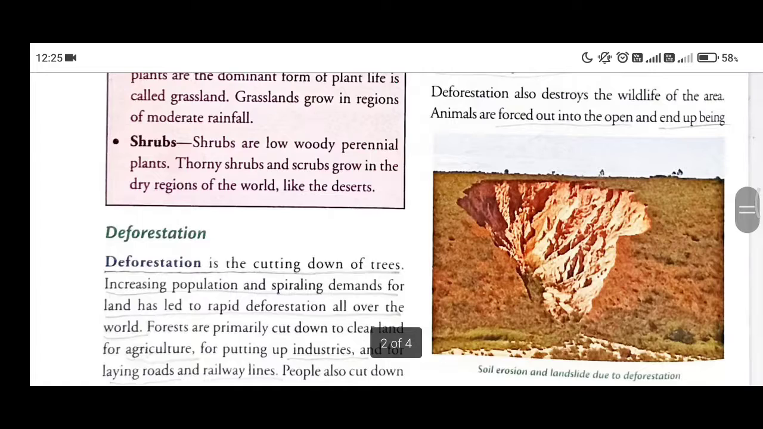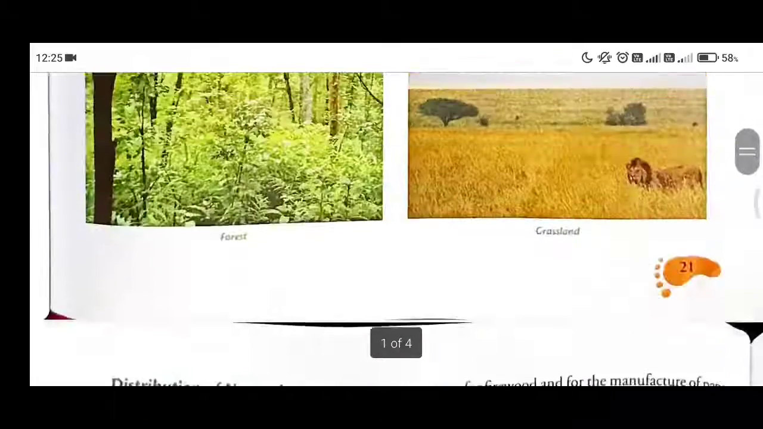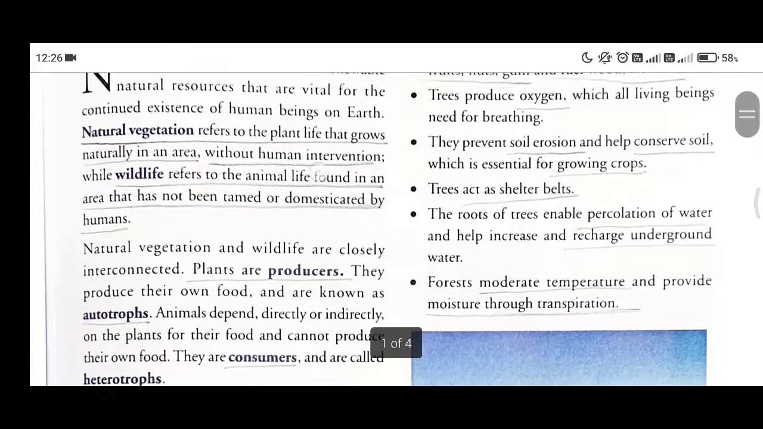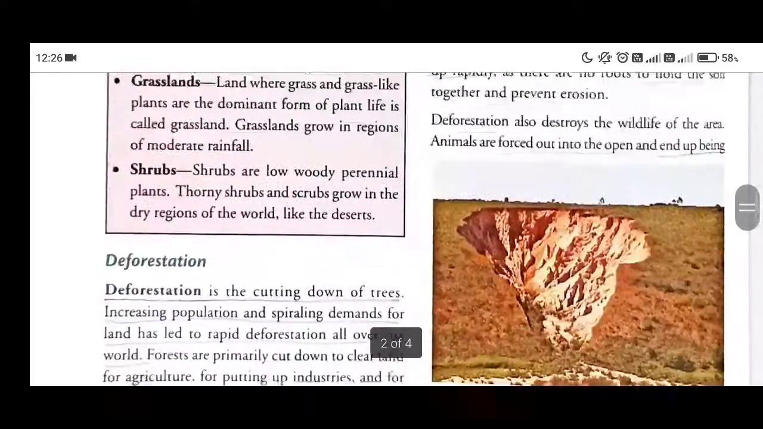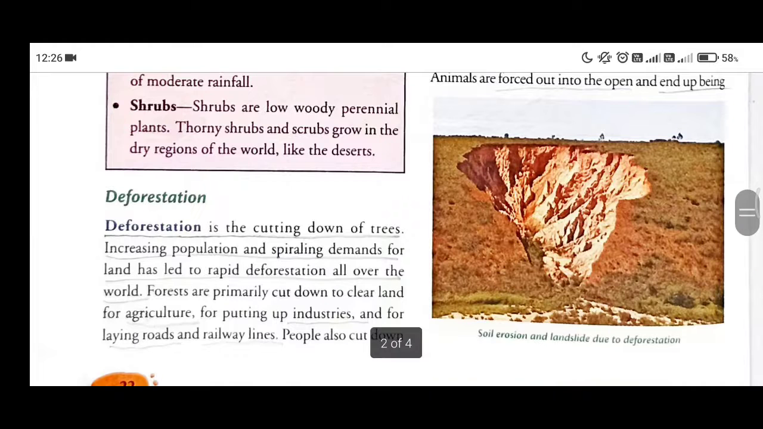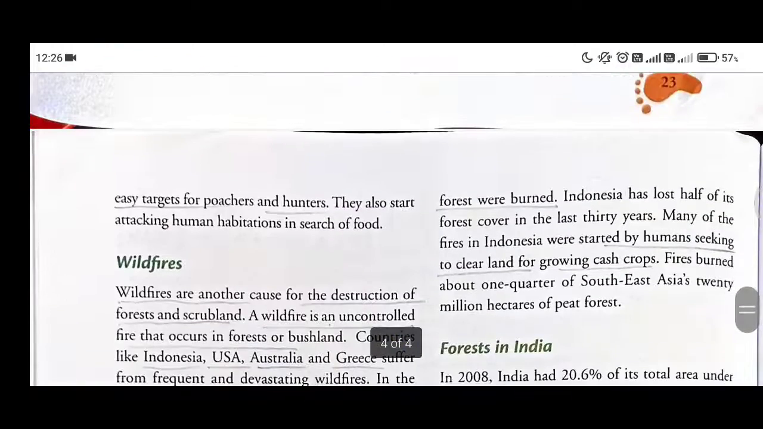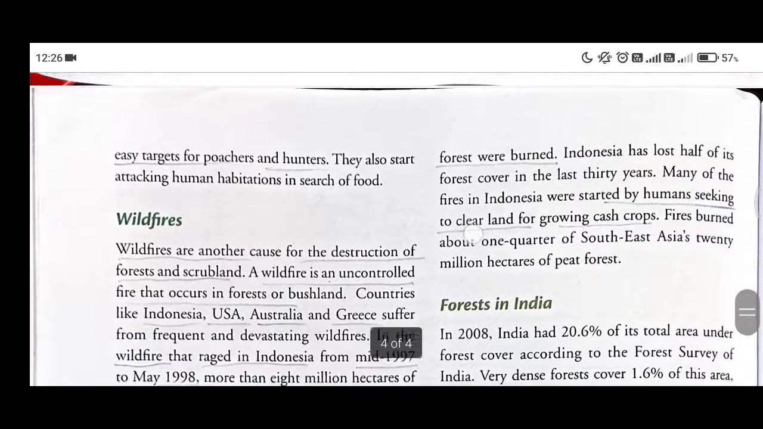Plus, if the people are cutting down forests, as we have already learned here, students, that wildlife lives in the forest. So if the people cut down the trees in the forest, these animals will be forced to get out of their home and become an easy target for the hunters. Not only that, in many places you may have observed that the monkeys start attacking the human inhabitants.